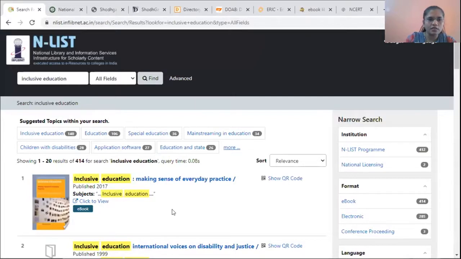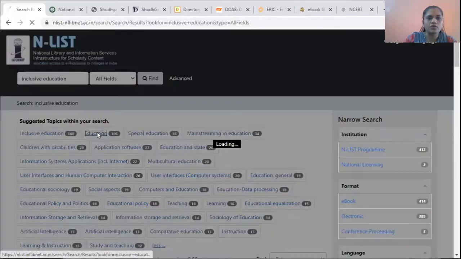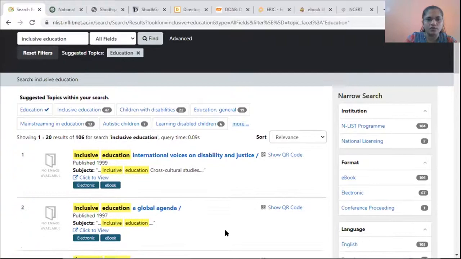See, these are the resources which are available under the term inclusive education. These are the sub-subjects where this term is being used. You can refine your search by education. It will list the education sub-subjects which has the term inclusive education, okay.